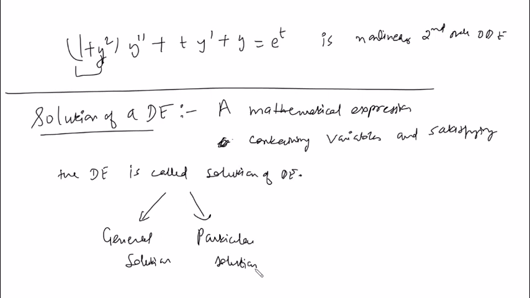Second order equation में दो arbitrary constants होंगे. Nth order में you will have n arbitrary constants. So I'm not giving you the definition. You just need to know their meanings. That this is a general solution and this is a particular solution. Okay, I'll just stop here and I'm going to take your doubts.